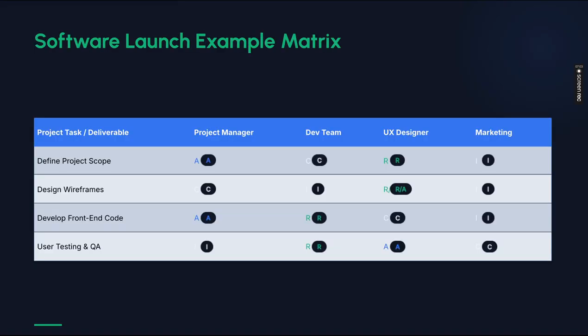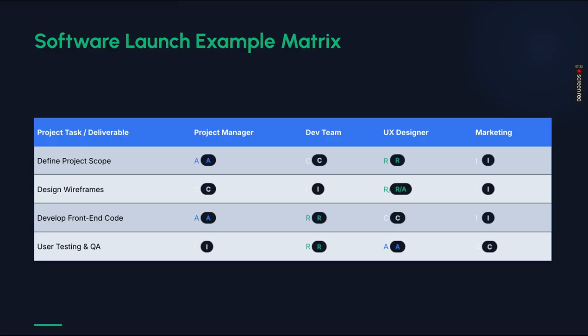Software launch example matrix is there. This is an example for you. We are defining project scope. Accountable is the project manager, consultant is the development team, UX designer is responsible, and marketing is informed. Designing wireframes: the project manager is now consulted, DevOps team is informed, UX designer is responsible and accountable, and marketing is informed. Okay, and then develop front end code.